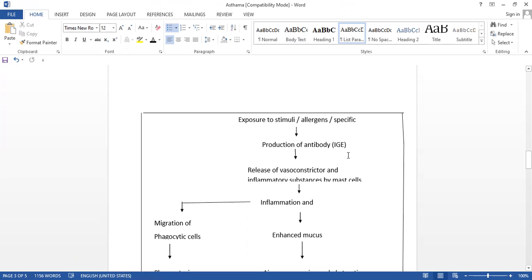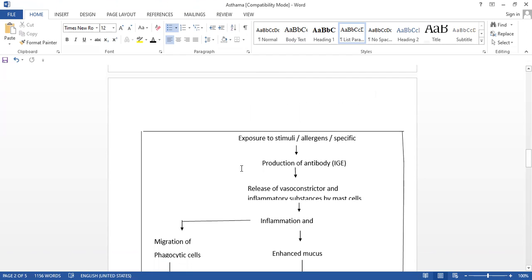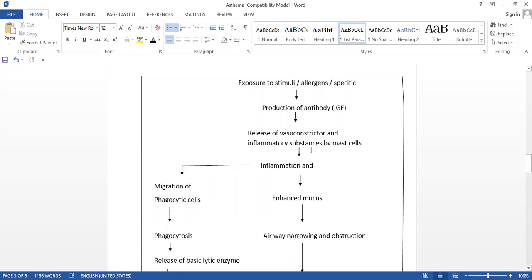And this antibody attacks the mast cells, and these mast cells release vasoconstrictor and inflammatory substances. Which are those? Histamine, leukotrienes, prostaglandins. These have the nature of vasoconstriction and inflammation, and are released by the mast cells when they degranulate.